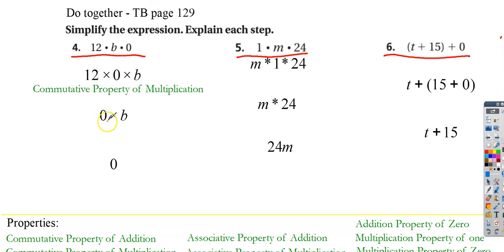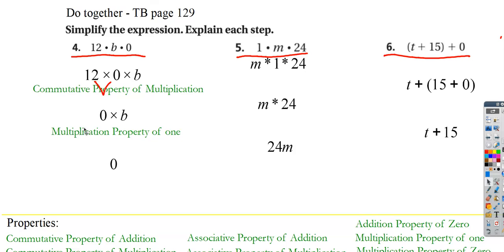I did 12 times 0 equals 0, right? Anytime you multiply something by 0, it's using the multiplication property of 0. So I'm going to put this in as my next step, how I can justify that step.